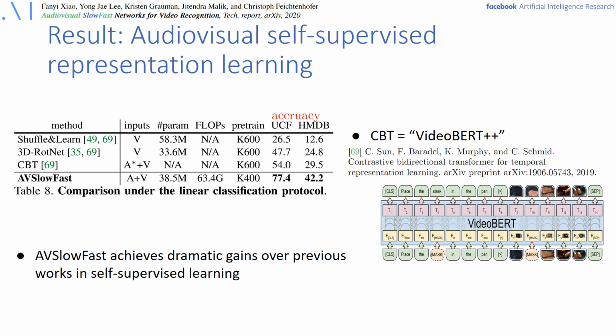And in our experiments, we see that this audiovisual SlowFast architecture achieves state-of-the-art performance on multiple datasets for supervised classification and detection, but also on these self-supervised tasks. So here we pre-trained a model using an off-the-shelf pretext task and evaluate it against the state-of-the-art SSL methods. And we can see that we can achieve a good gain over the previous work in this space, just using this audiovisual SlowFast model for self-supervised learning.